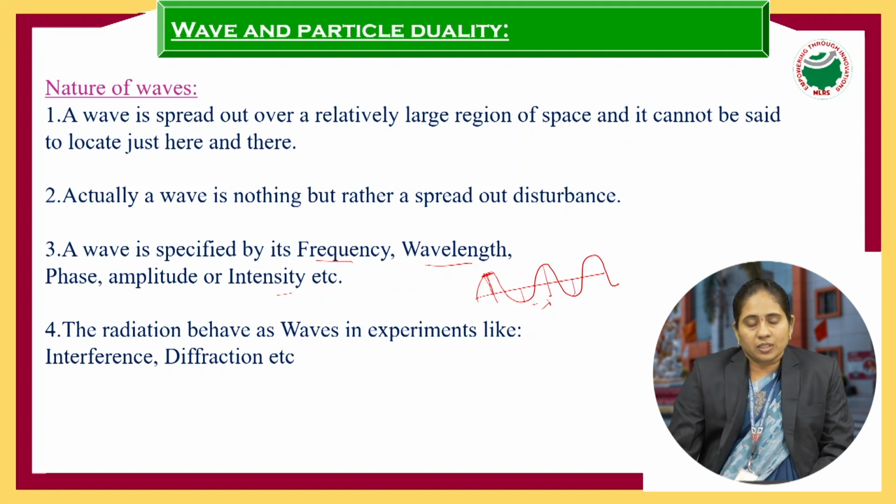Wavelength is the distance between two crests as well as two troughs. Frequency is the number of cycles per second. Amplitude is the largest distance the particle vibrates. So these are the terms which can describe the wave. The experiments known as interference and diffraction describe the wave behavior. So that is about the nature of waves.